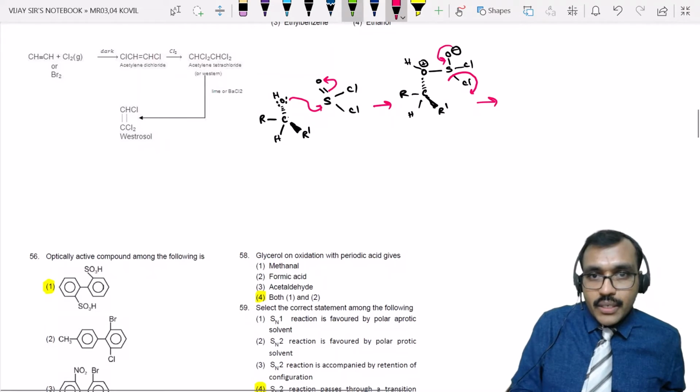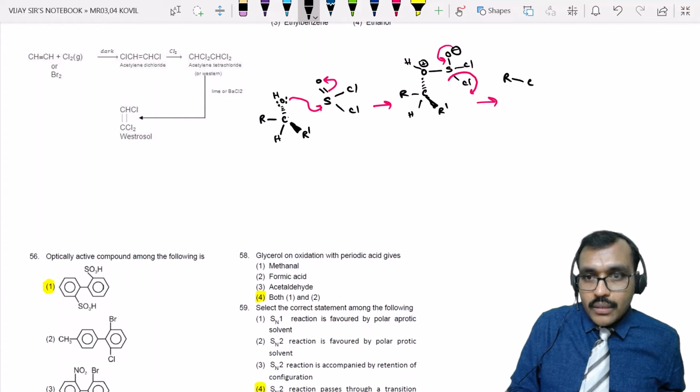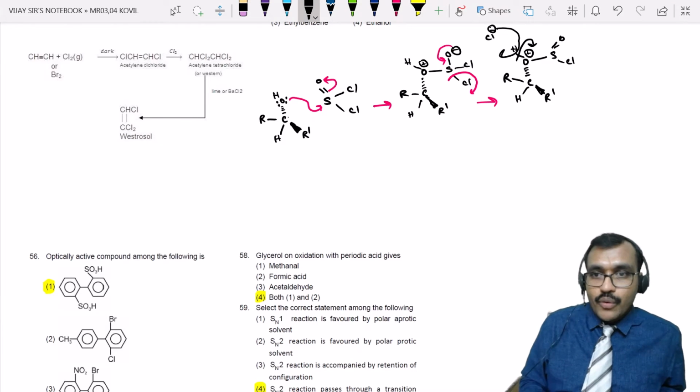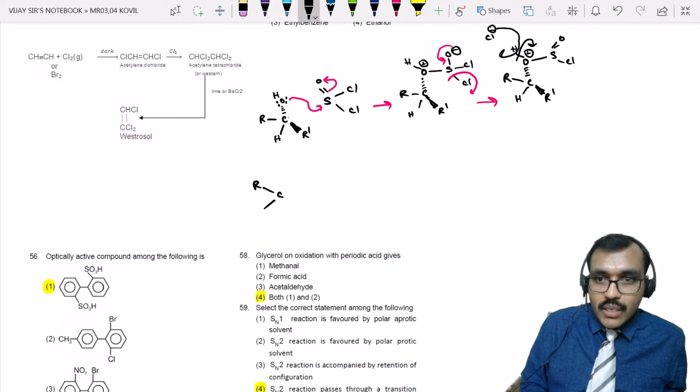That leads to a product R-C-H-R prime, oxygen, hydrogen with a positive charge here, S double bond O, Cl. Cl minus is gone. That Cl minus abstracts this hydrogen, making oxygen gain its electrons, and you will have R-C-H-R prime, O, S double bond O, Cl.